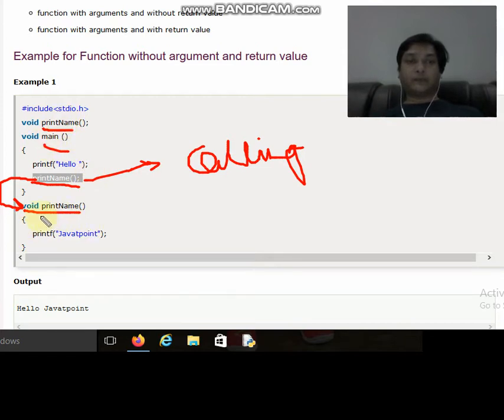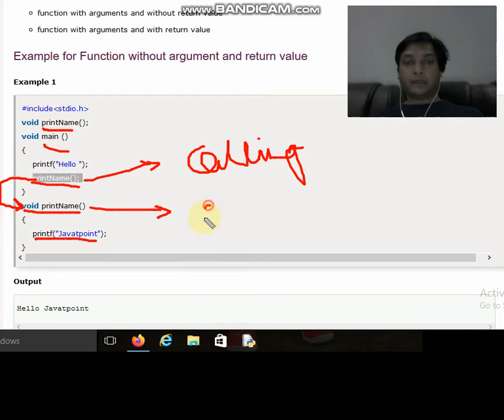So this is called the definition of the function. The identity of the definition of the function is we always write the name of the function, and after the name of the function we use the curly brackets, the opening bracket and the closing bracket, and inside it we can use so many statements, the printf statement, scanf statement, and any logic inside it we can write. So this is called the definition of the function.